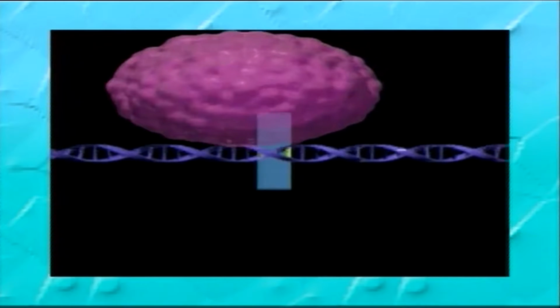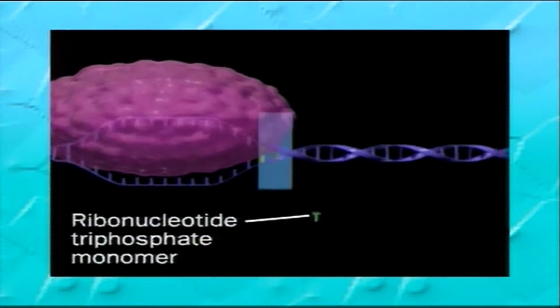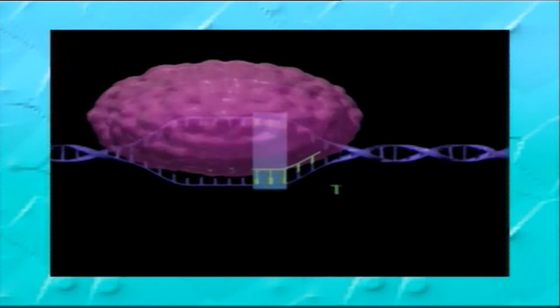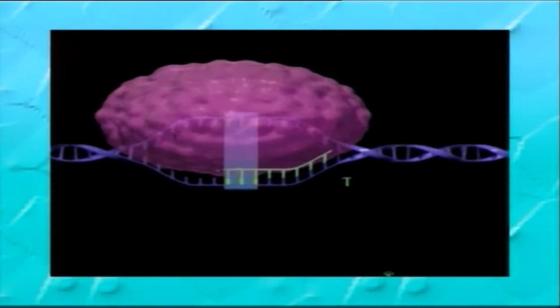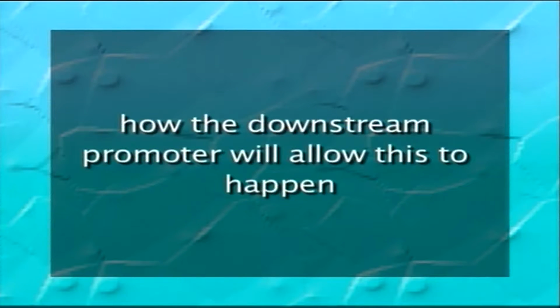Normally, the RNA polymerase binds to the promoter covering about 60 nucleotides, within the minus 50 to plus 30 region, and initiates RNA synthesis. Now, the question arises how the downstream promoter will allow this to happen. It is possible that the RNA polymerase binds to the promoter, then moves back to the transcription start site and starts RNA synthesis.